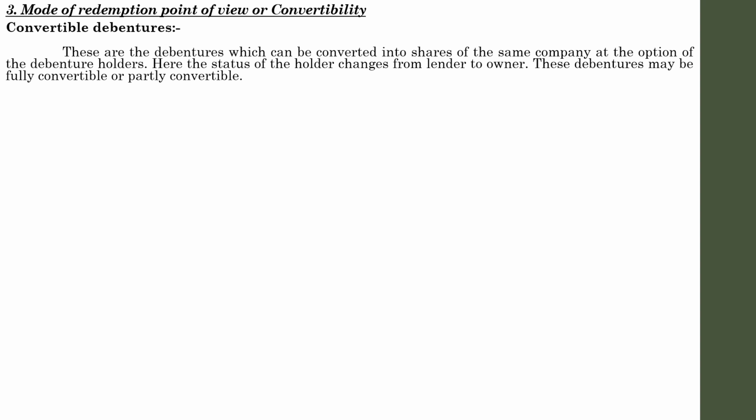So, when the status was that of a debenture, the concerned person will be considered a creditor of the concern. Once the debenture has been converted to shares, that holder will be considered the owner of the concern.